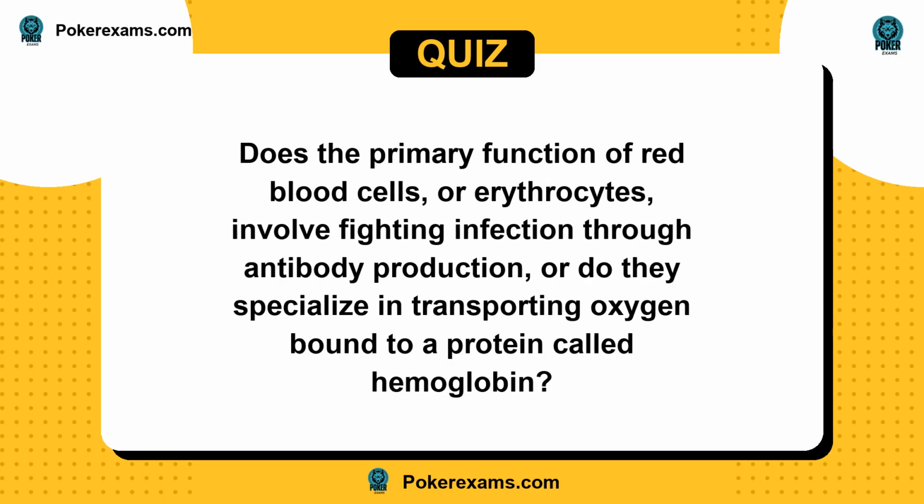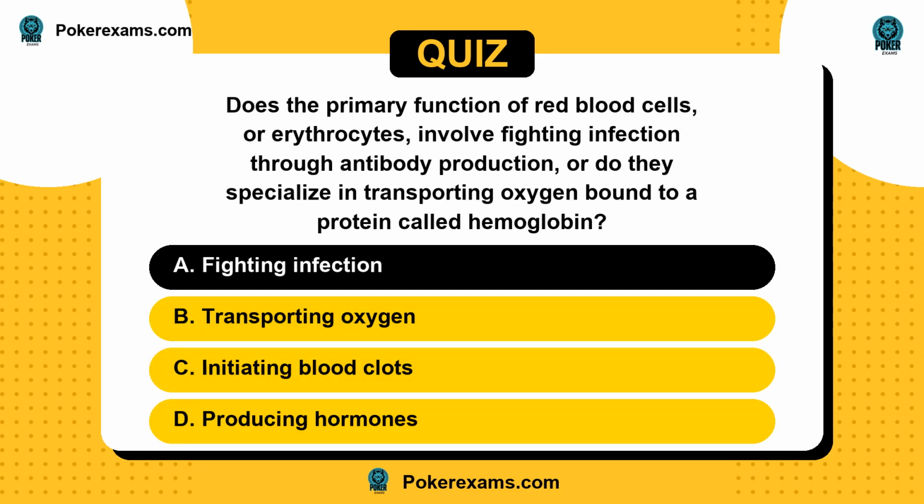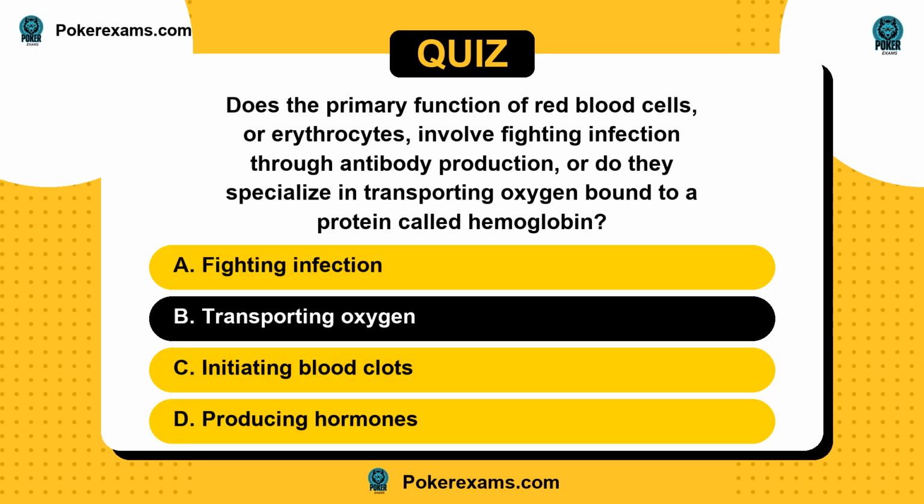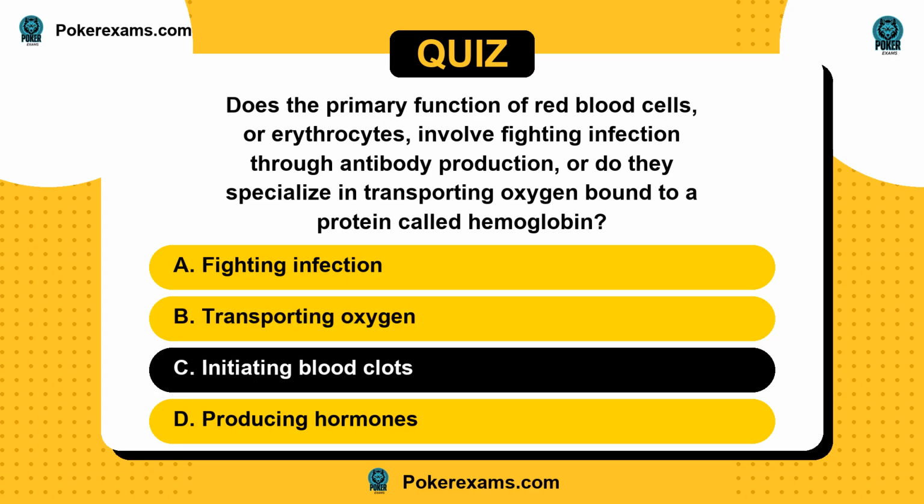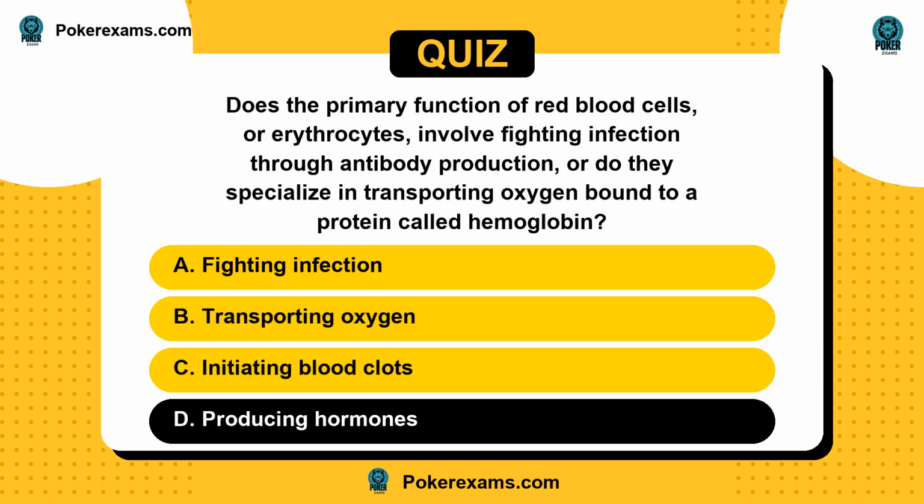Next question. Does the primary function of red blood cells or erythrocytes involve fighting infection through antibody production, or do they specialize in transporting oxygen bound to a protein called hemoglobin? Is it A. fighting infection? Or B. transporting oxygen? C. initiating blood clots? Or D. producing hormones?